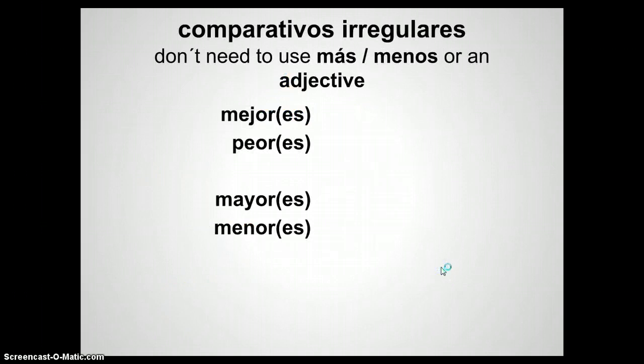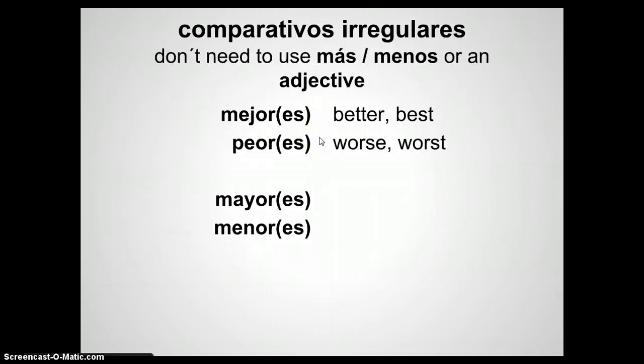Comparativos irregulares. You don't need to use más or menos with these because it's already implied in the verb. And you don't need an adjective because that's also implied. So we have mejor or mejores, better, best. We have peor and peores, worse or worst.